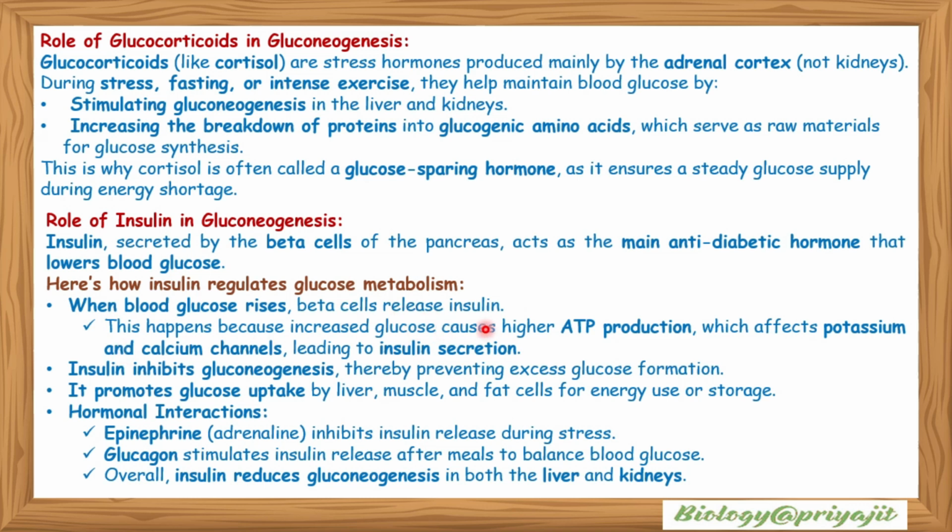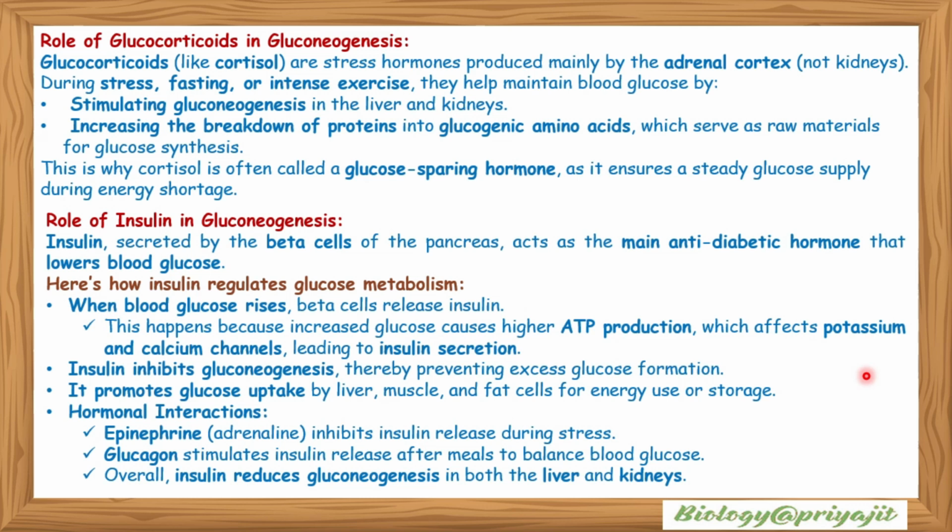When blood glucose rises, beta cells release insulin. This happens because increased glucose causes higher ATP production, which affects potassium and calcium channels, leading to insulin secretion. Insulin inhibits gluconeogenesis, thereby preventing excess glucose formation. It promotes glucose uptake by liver, muscle and fat cells for energy use or storage.